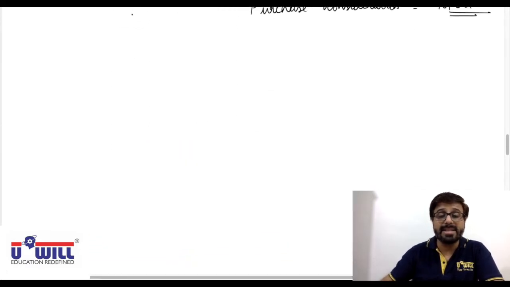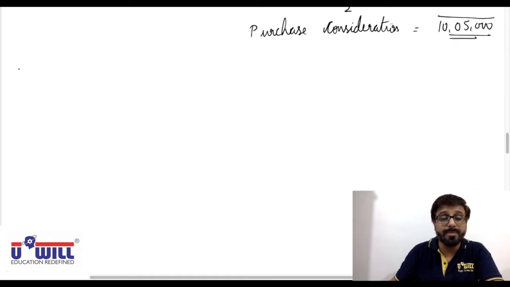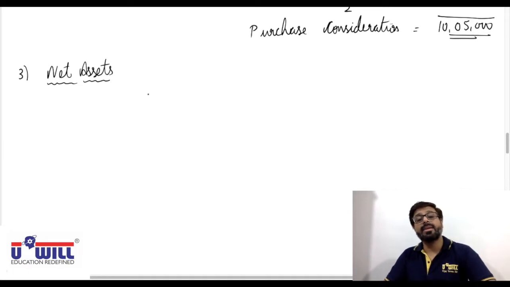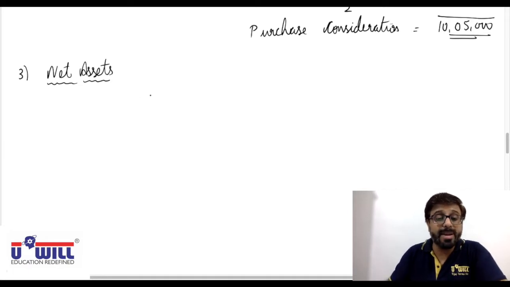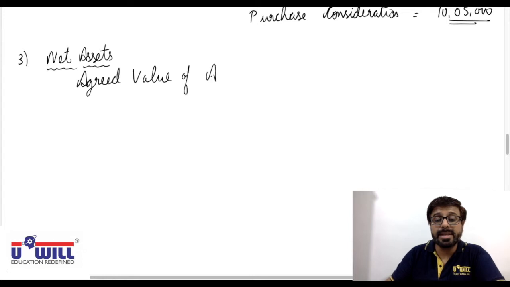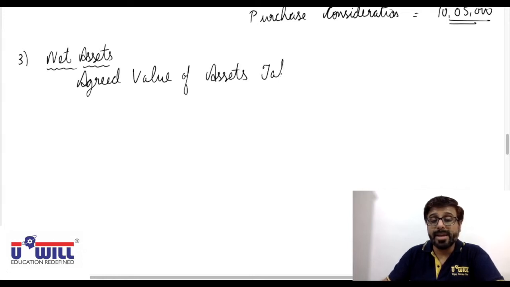Now, we are directly asked the entries in the books of the transferee company only. So, third working, first we will find net assets. Then we'll compare it with purchase consideration and decide: if we are paying more, goodwill; if we are paying less, capital reserve. So net assets, the agreed value of assets taken over.